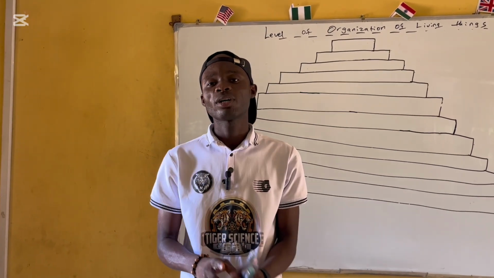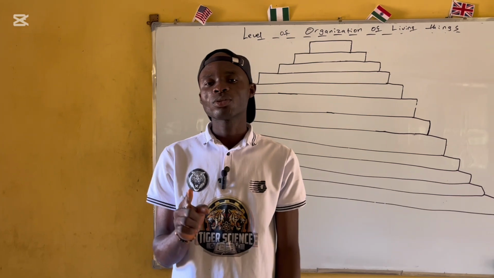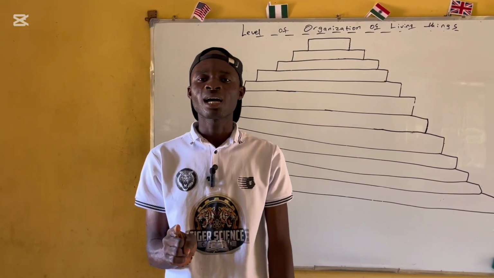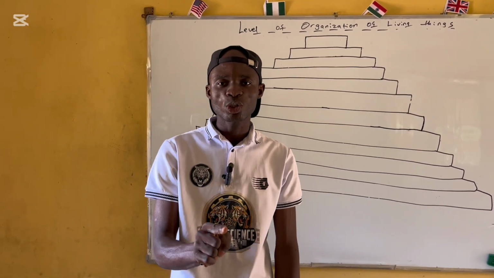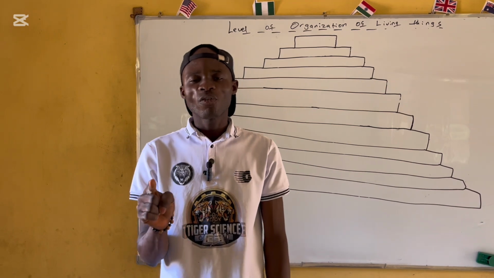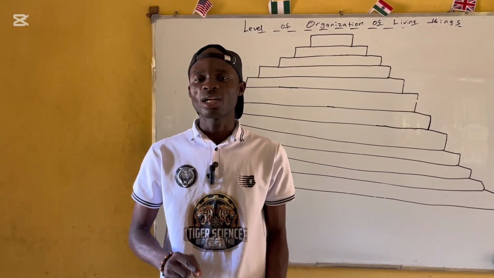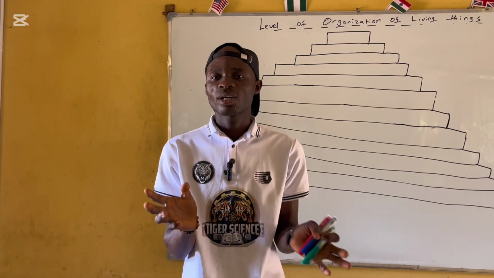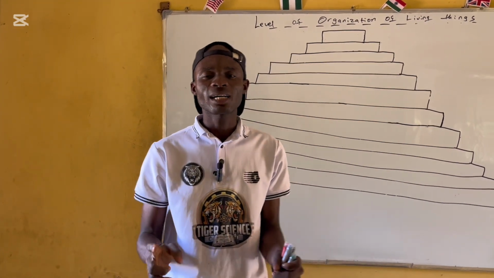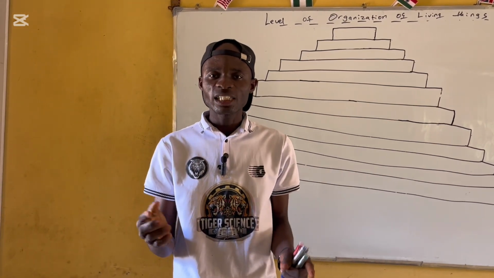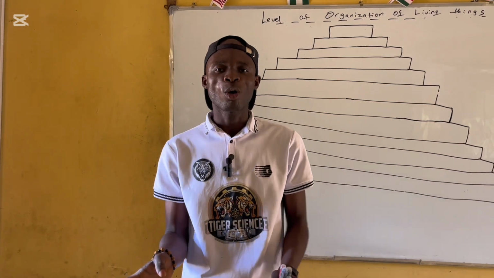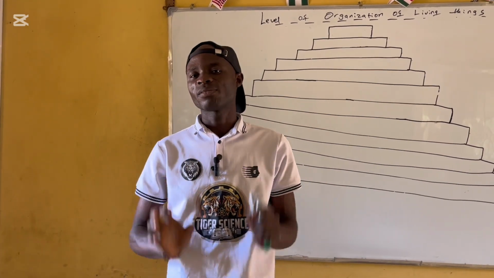What do we have about level of organization in science? The best definition you need to know is that level of organization can be defined as the formation of living things and how living things are highly organized and structured on a hierarchy from a scale of simple to complex form. That is the best definition of that. In simpler terms, we can say level of organization can be defined as how living things are organized from simplest to complex form, or from smaller to larger form. That's the best definition for that.